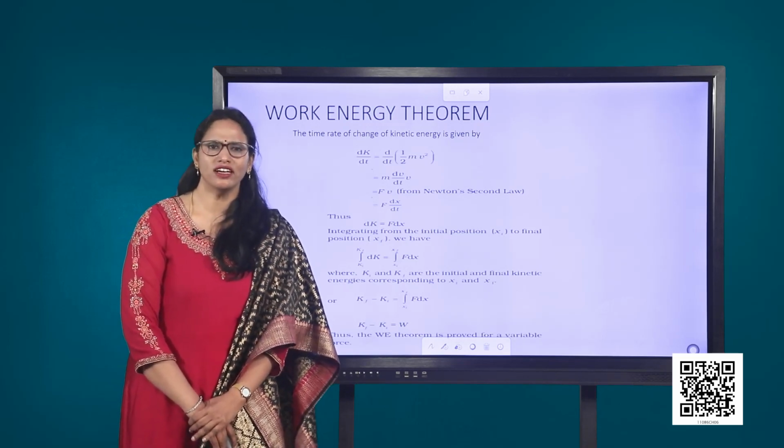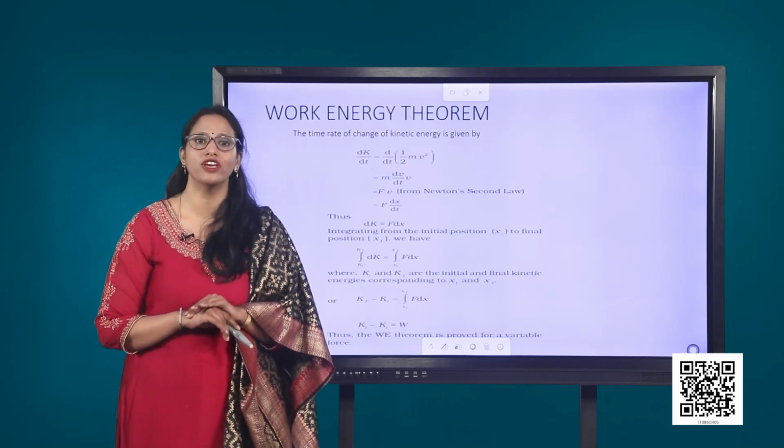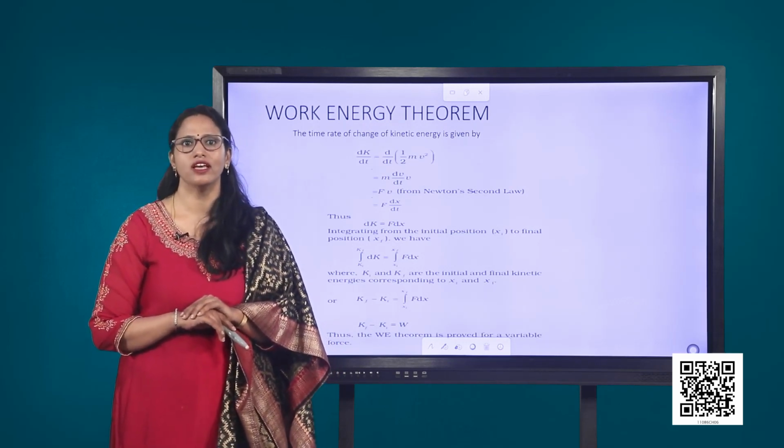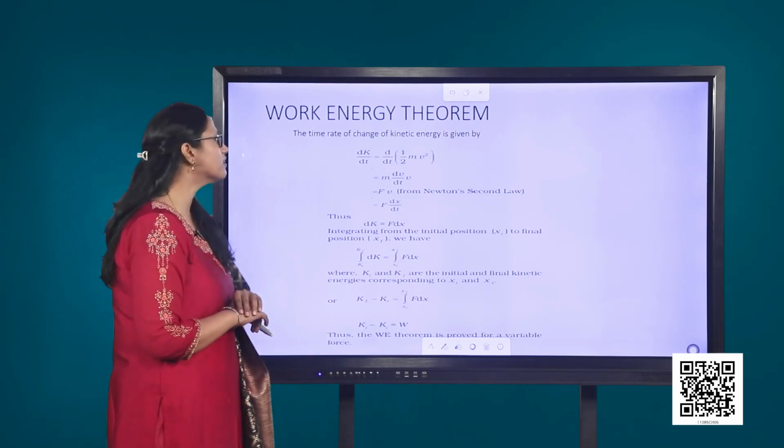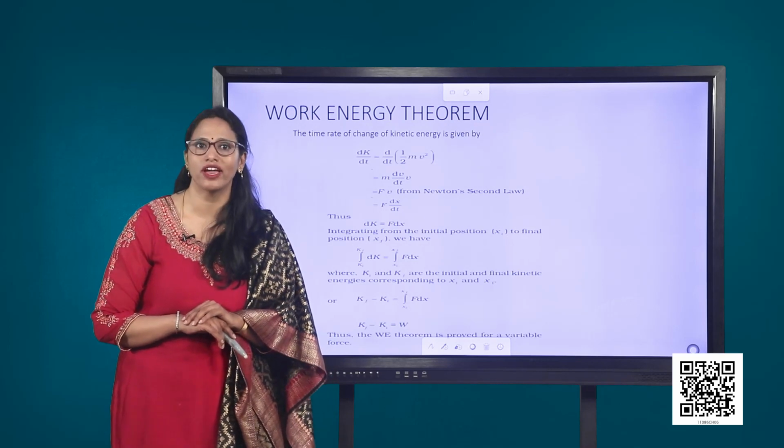So, let us consider an object moving along the x-axis under the influence of a variable force Fx. We know that the kinetic energy possessed by a body is given by half m v squared.